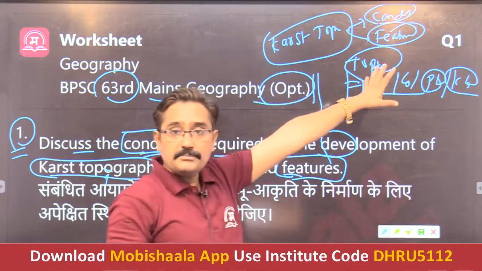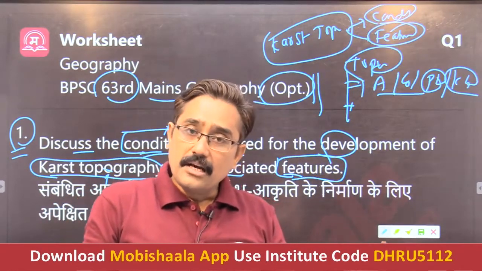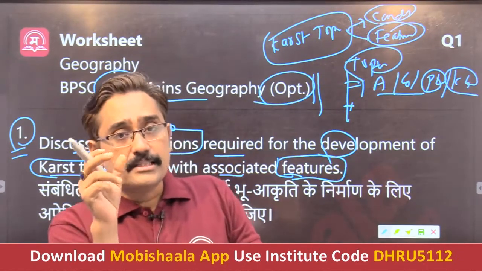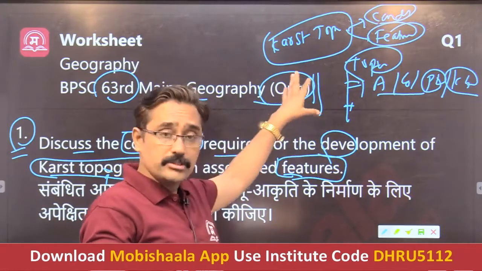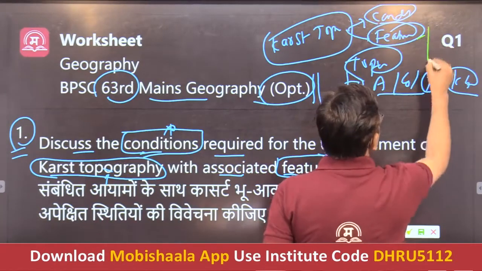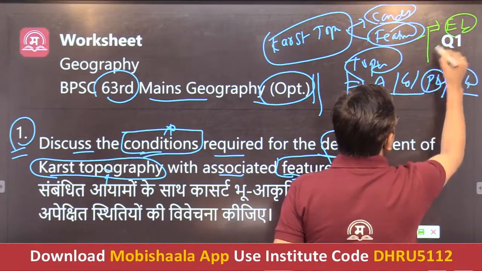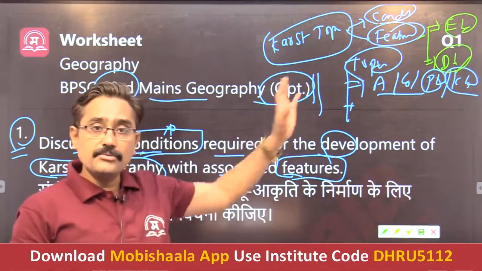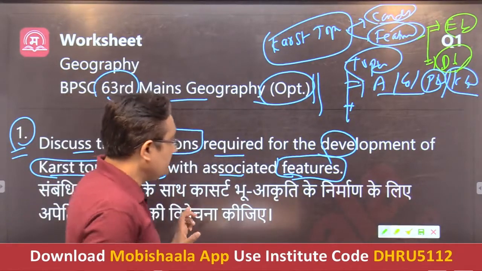Conditions means what factors are responsible for the development of karst topography, due to which a particular region shows karst topography. We have to enlist all those conditions. The second part is the feature part, and here again there are two parts: one is the erosional landforms and the second is the depositional landforms. Both these landforms you have to mention here. Getting it, students? Now just begin with it.